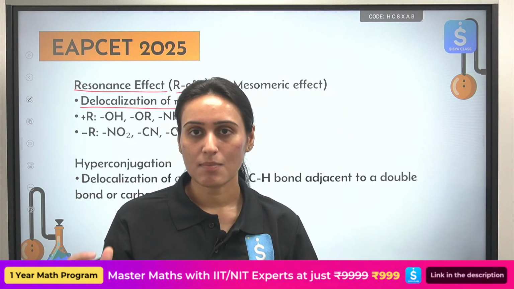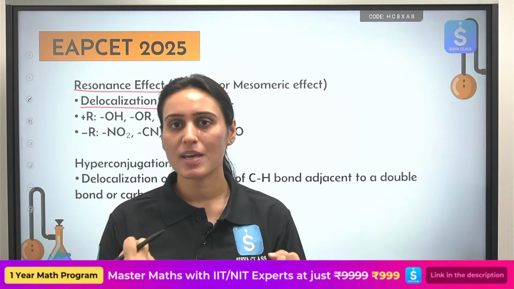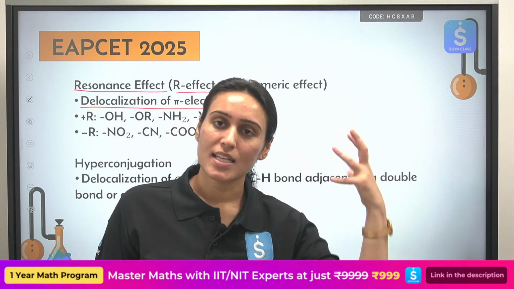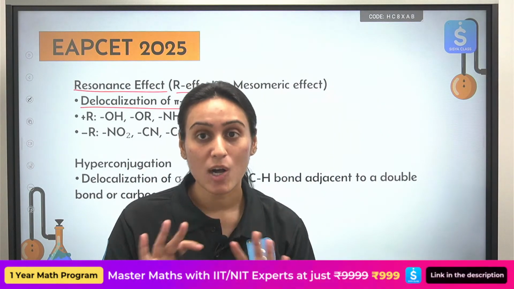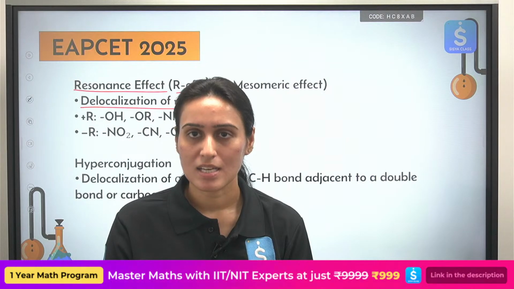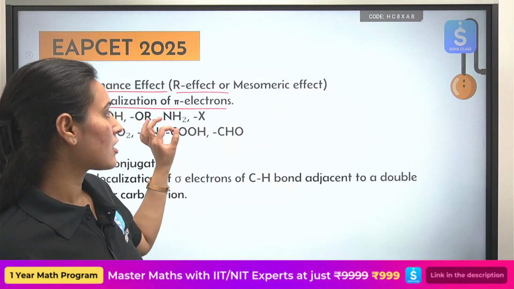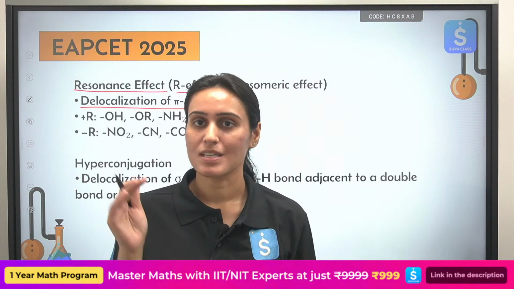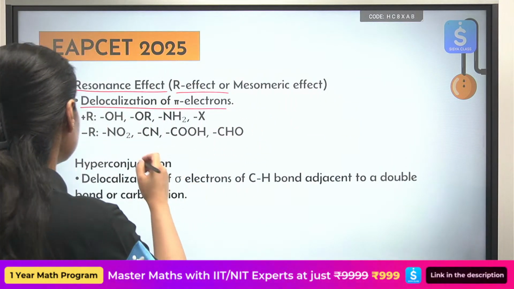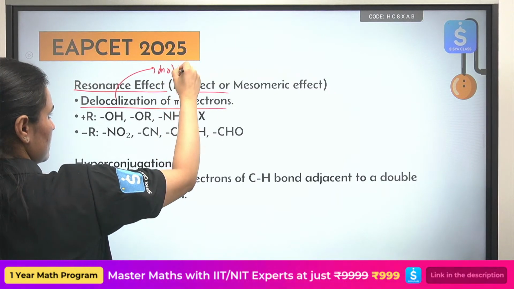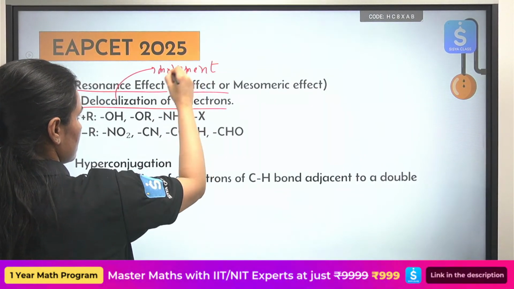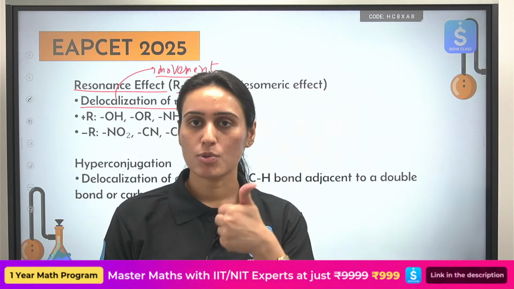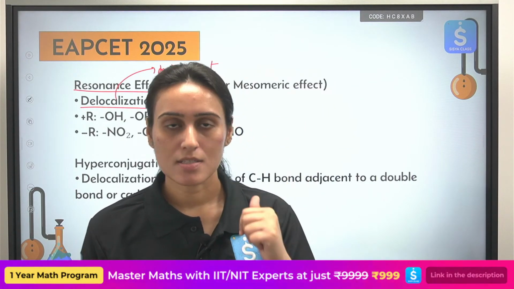That one of the atoms is highly electronegative, it will keep the shared pair of electrons towards itself. It is going to acquire a delta minus charge. So the other group will have a delta positive charge. That is all we have talked about. We have not broken any bonds in case of inductive effect. But in case of resonance effect, we are talking about delocalization, movement of electrons. Delocalization, movement. Okay, so in this case, what type of groups will move? Lone pair of electrons, negative charge, pi bonds.